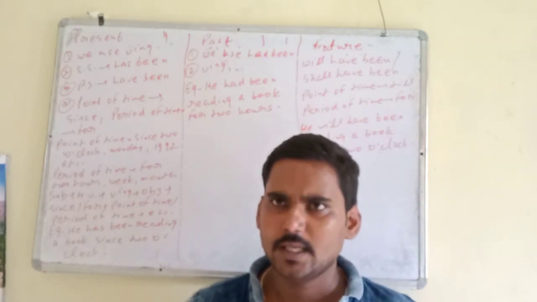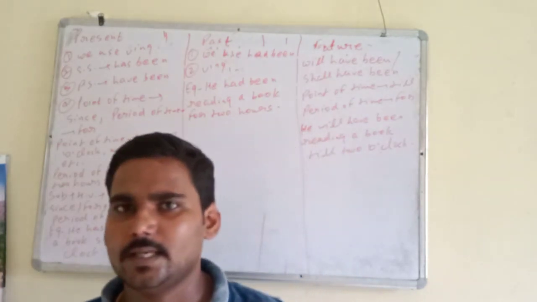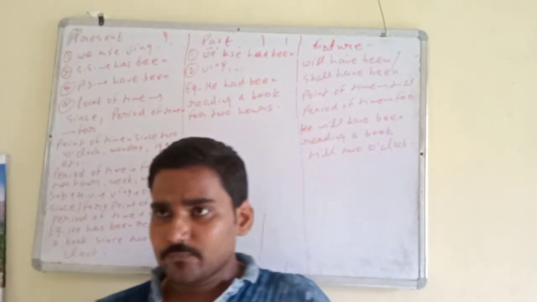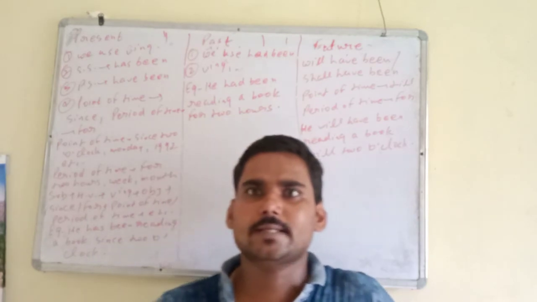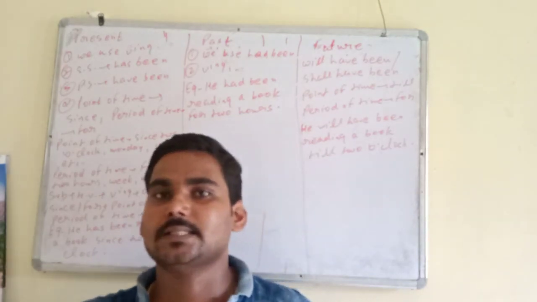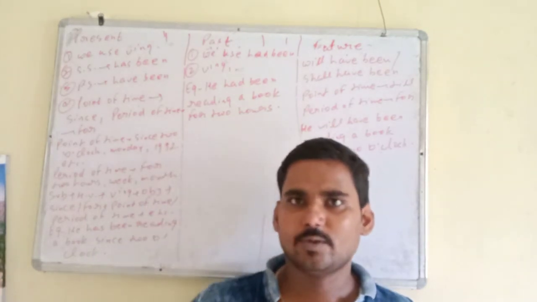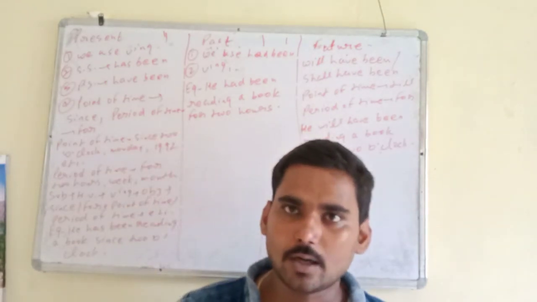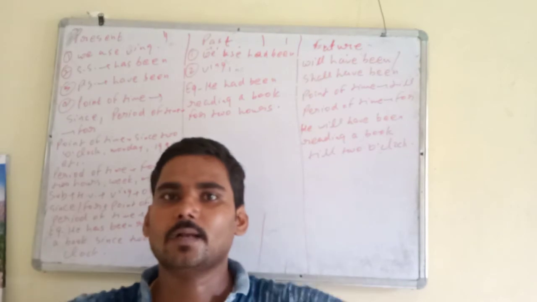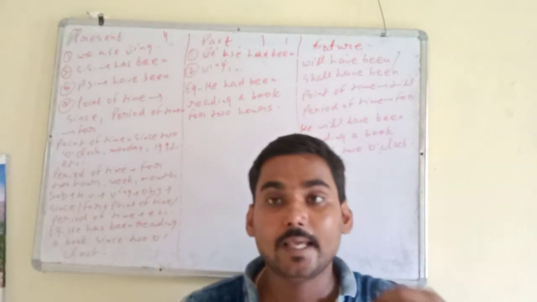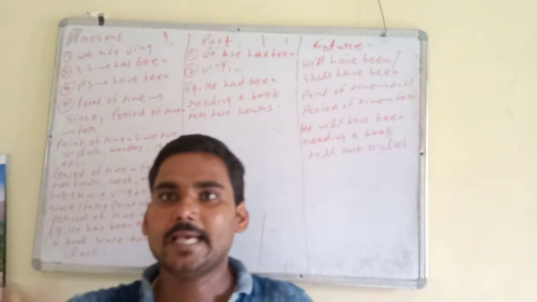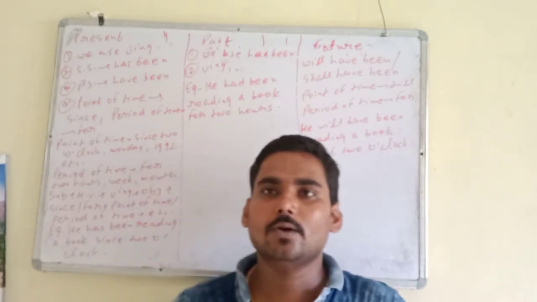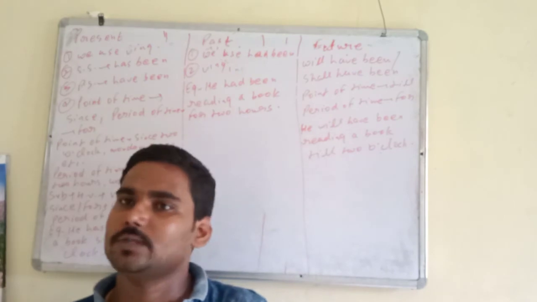Next, continuous tense. In all the continuous tenses, one thing is common: we use the ing form of the verb. Now, one question can also be raised. What is the difference between continuous tense and perfect tense? Remember, in continuous tense, work is going on, but in perfect tense, work is complete. For example, he is eating food or he has eaten food. Getting my point?